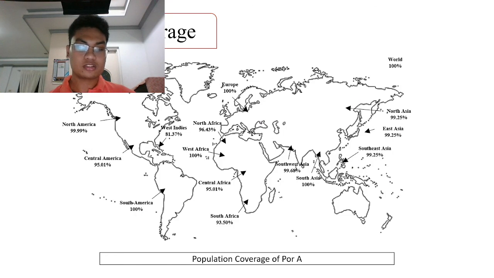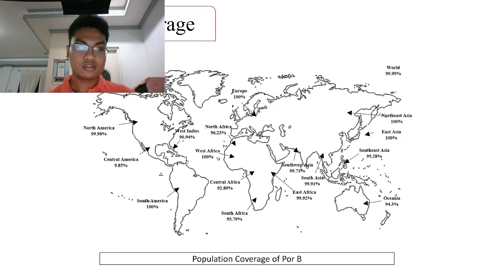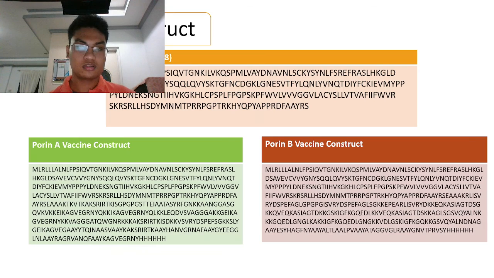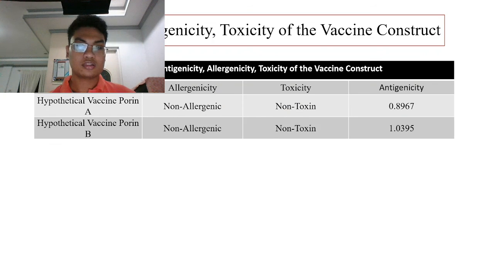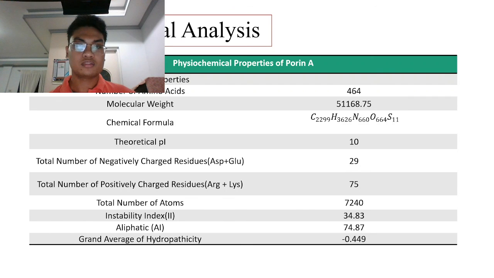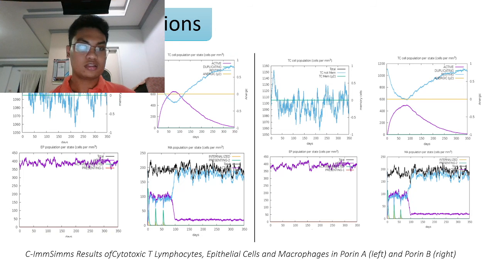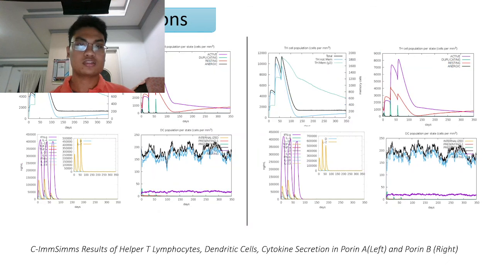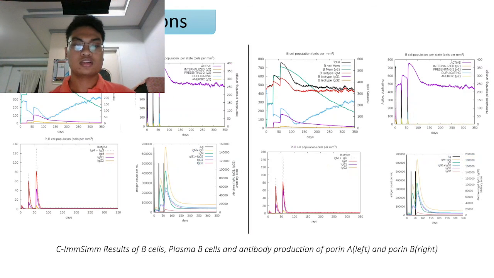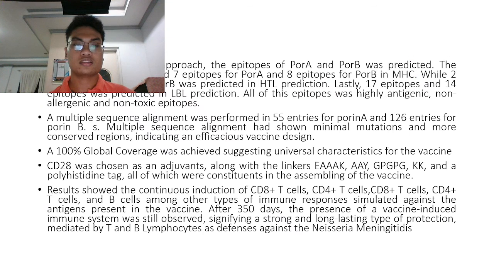Here is the population coverage for pair B. Here is our vaccine construct. Here is the allergenicity and physiochemical analysis for pair B, the in silico simulations for cytotoxic T lymphocytes with epithelial cells and macrophages, and here are the results for helper T lymphocytes. And here are the plasma B cells.